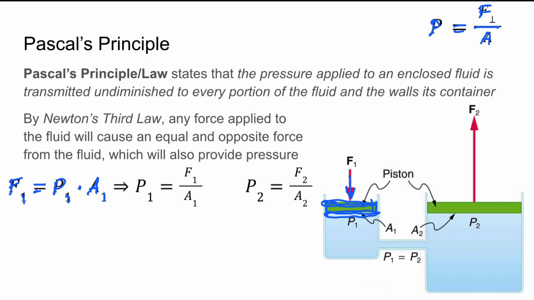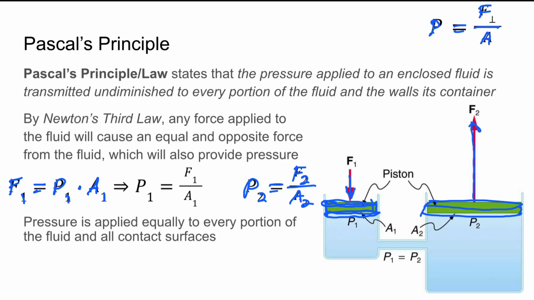And we know the same thing can be happening over at point 2 over here. So again, this piston is going to have some area to it, right? And it's going to feel some pressure coming up from the fluid. So that pressure at point 2 will equal the force at point 2 divided by the area of that second piston. So pressure is applied equally to every portion of the fluid and all contact surfaces, which means that P1 will equal P2.